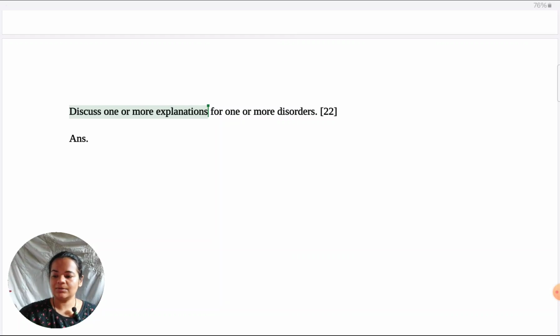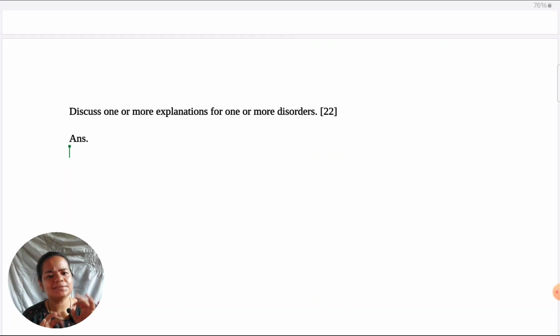Okay, so this is how it is different from the evaluate the studies question, and as I go about making the outline, you'll be able to see specific differences. The larger structure will look the same to you, but it is those subtleties which help you to score higher marks, which you'll be able to see. Also, now coming specifically to this question, keeping aside evaluate studies, the discuss command term just means that they've given you explanations,